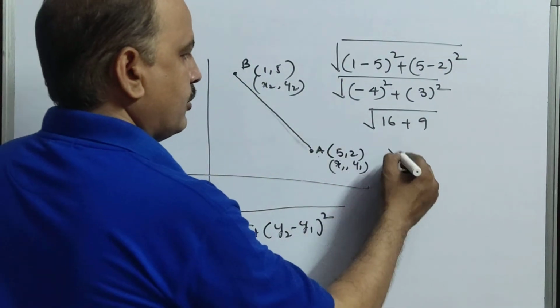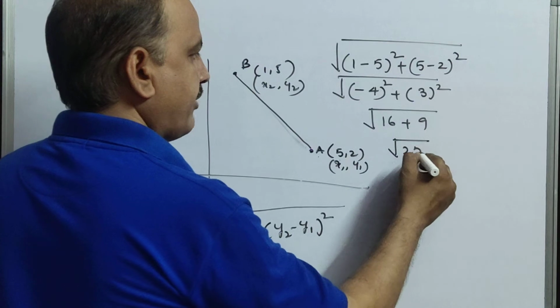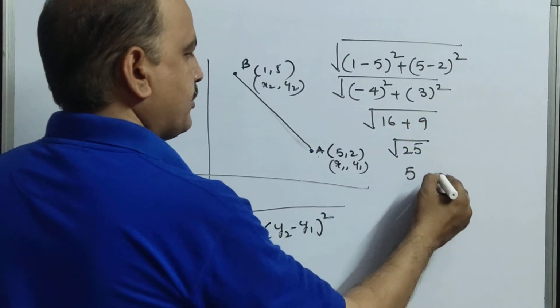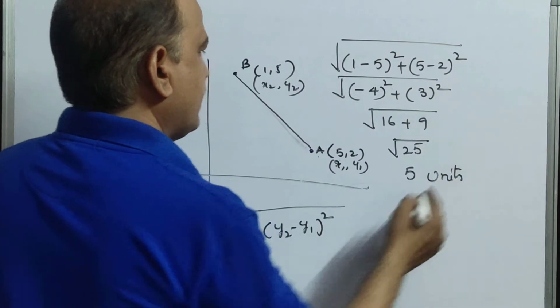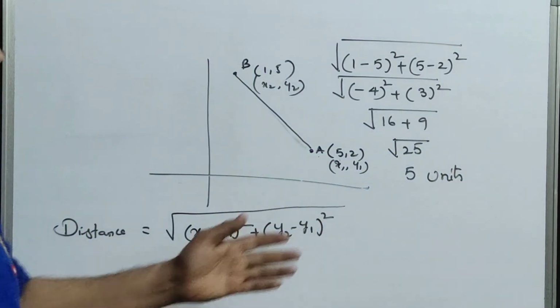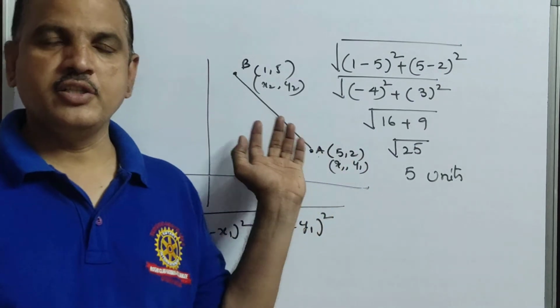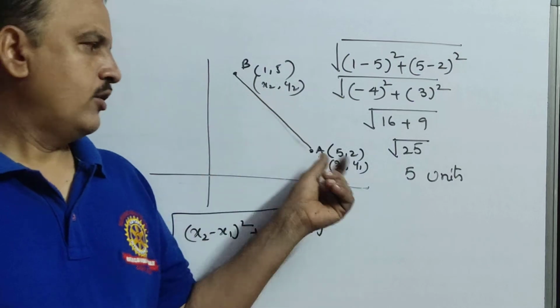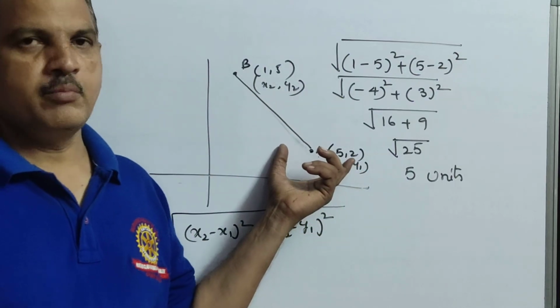That means you are getting 25 here now. So what is the square root of 25? 5. That means 5 units. That means the distance between A and B is 5 units. So this is the way to find the distance between 2 points when they give both A and B on the Cartesian plane.